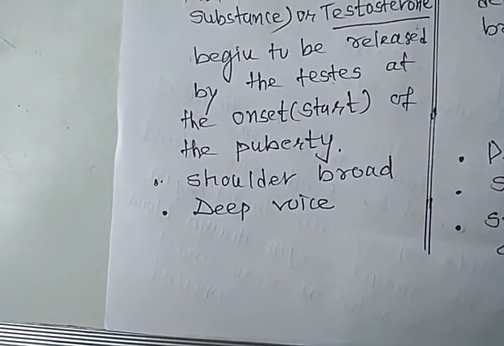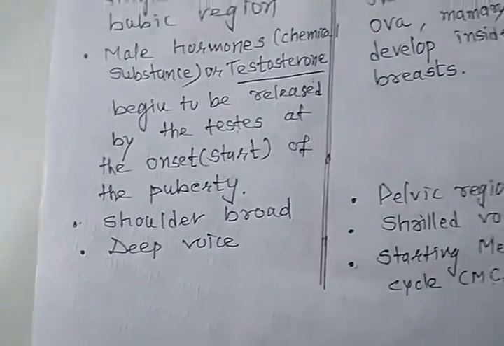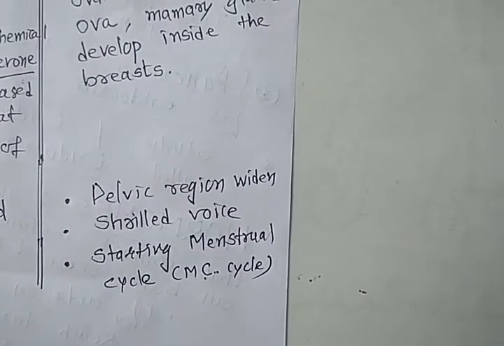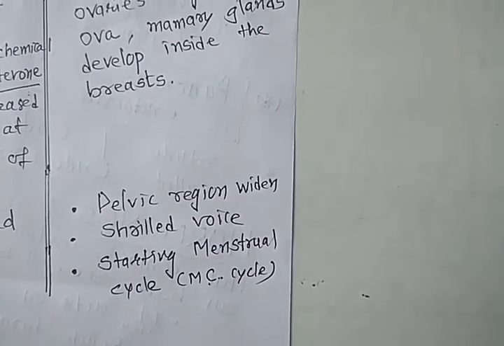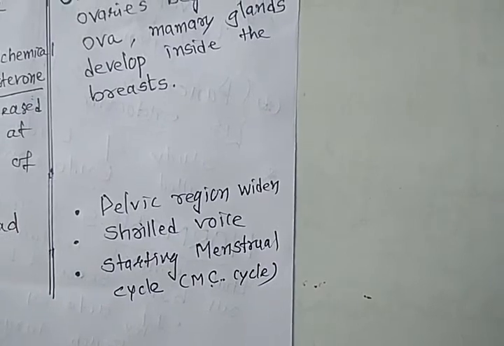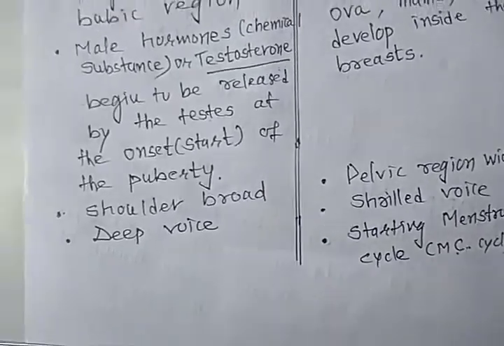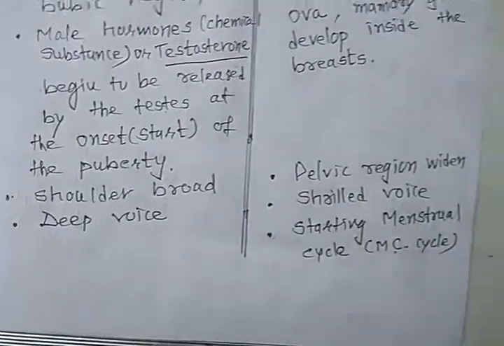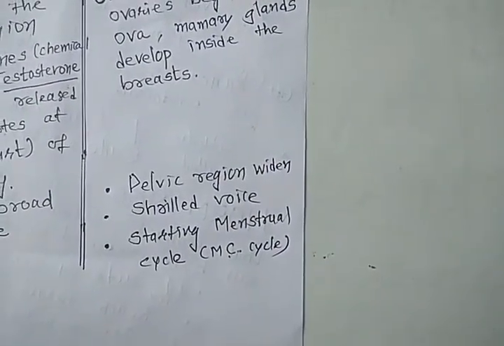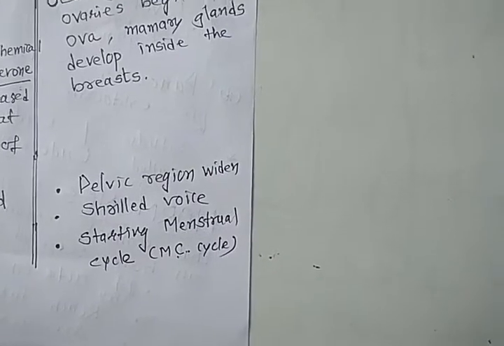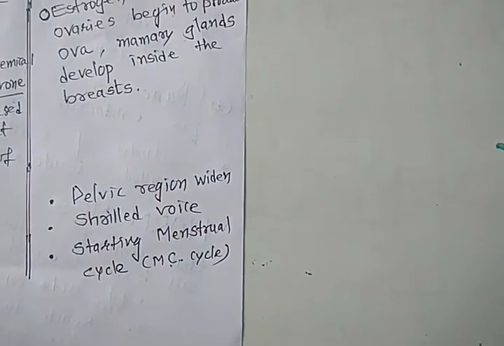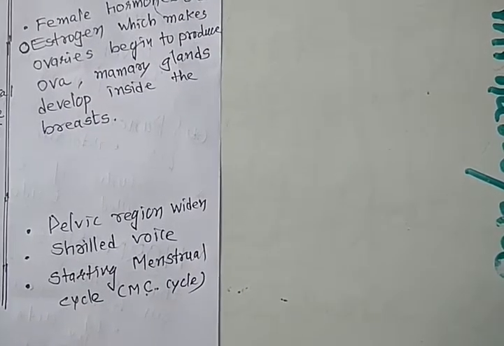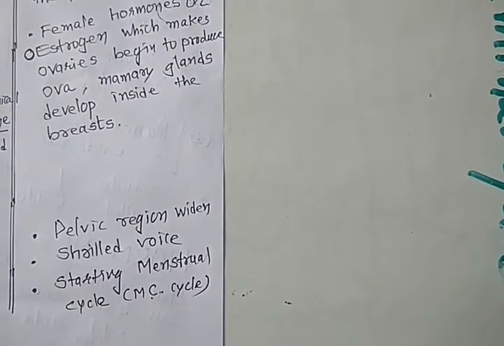In boys, shoulders become broad. In the case of females, the pelvic region widens and the voice becomes shrill. A deep voice belongs to boys. In girls, the menstrual cycle starts during these secondary sexual characters.